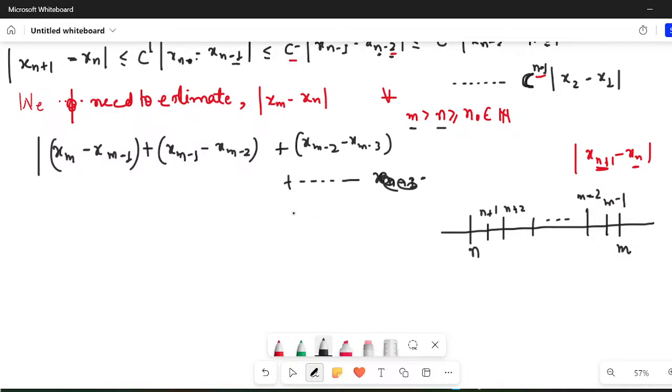If you're nearing xn, what will happen? You'll get dash dash dash, mod of xn plus 2 minus xn plus 1, and xn plus 1 minus xn. I hope it is clear.